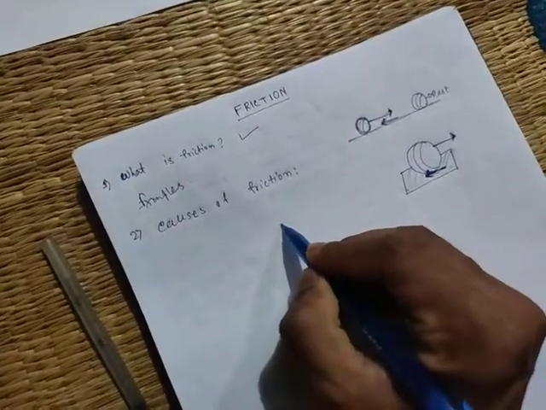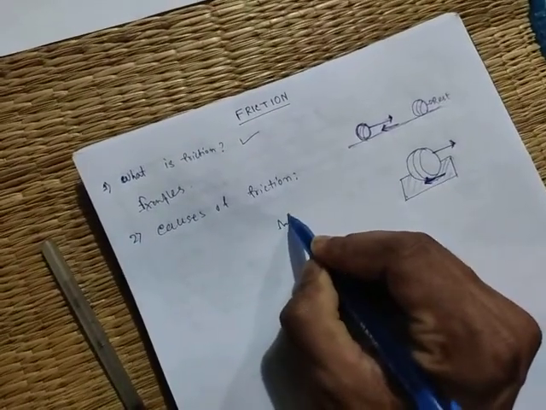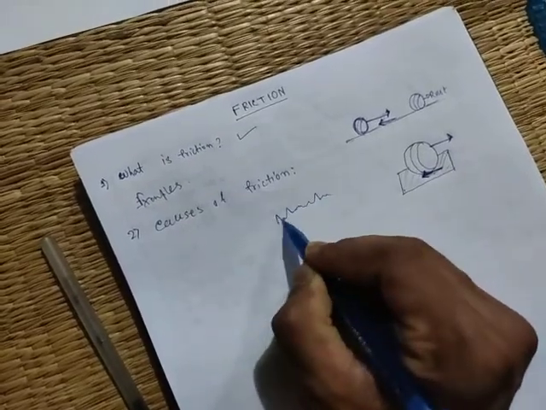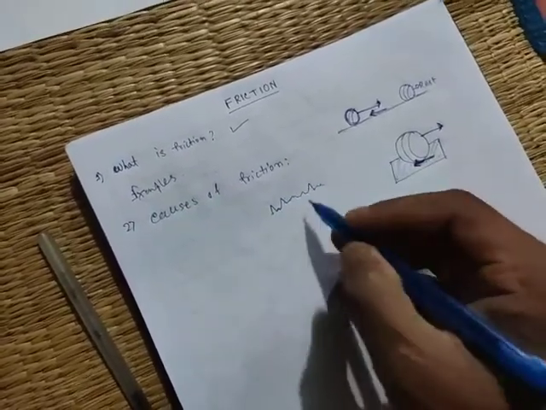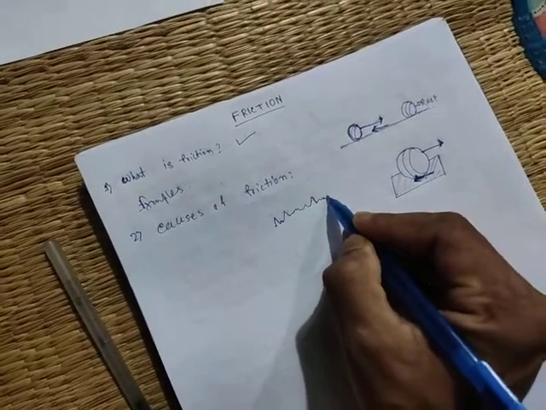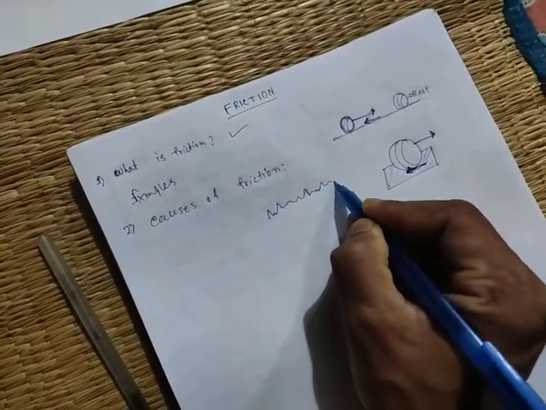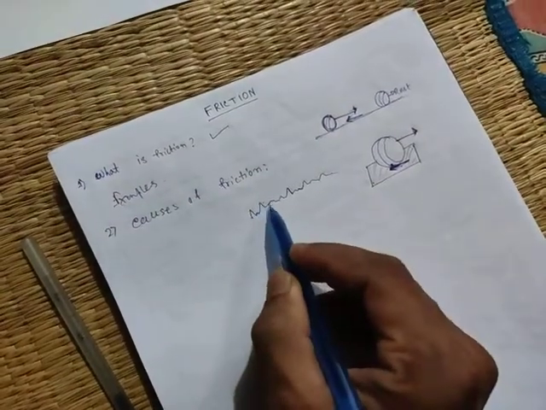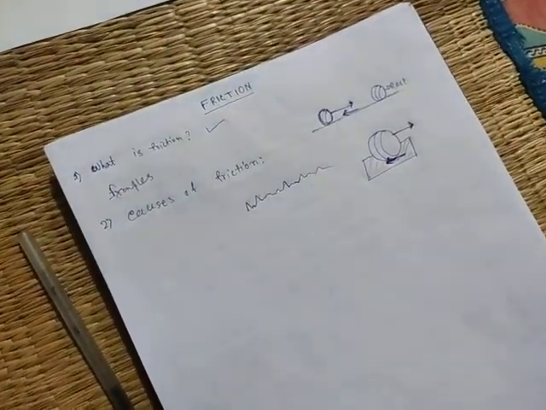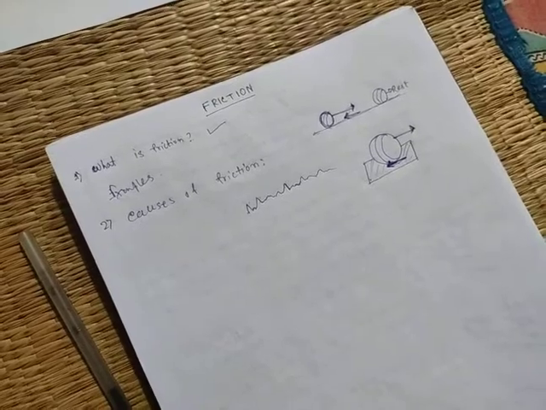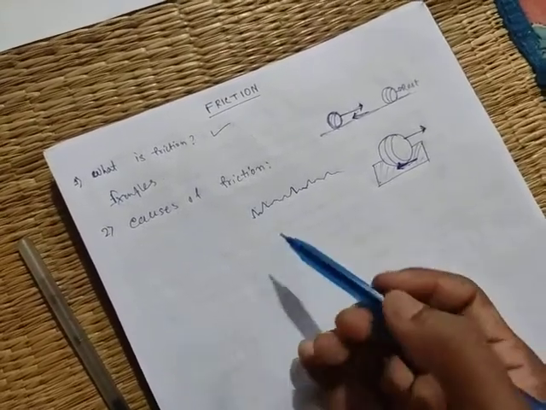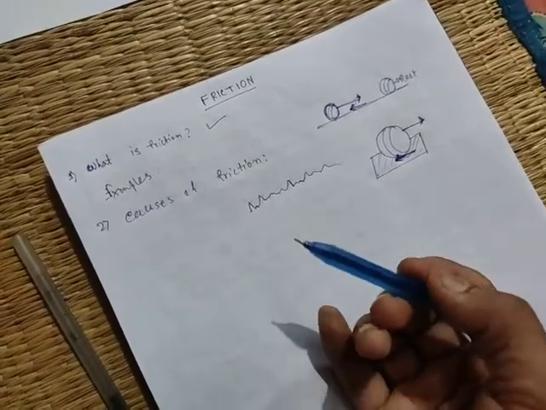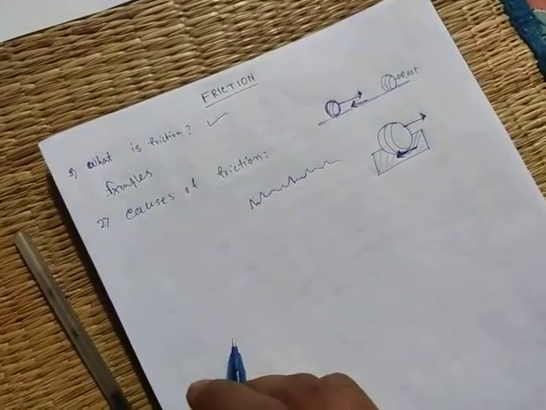Peaks mean up and valleys mean down. It consists of a number of peaks and valleys like this: peak, valley, peak, valley. You can't see this with our naked eyes, but if we look under a microscope, then we can observe it.